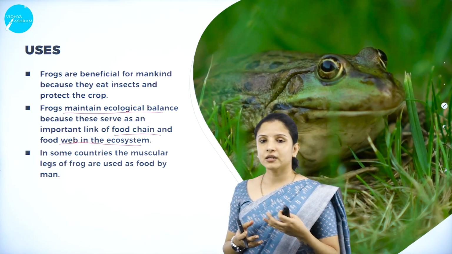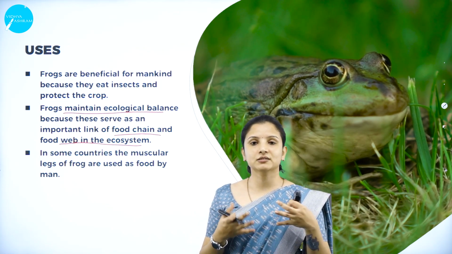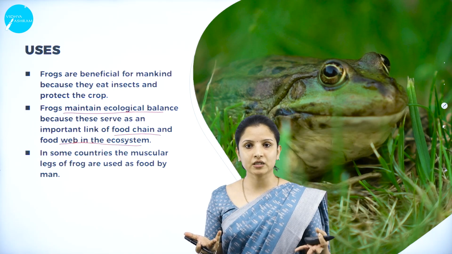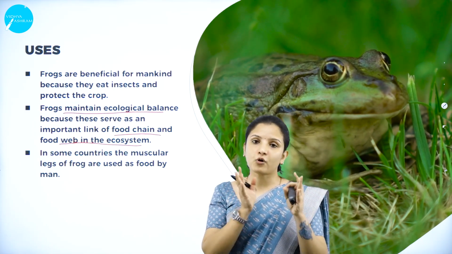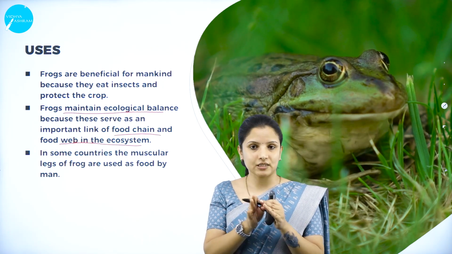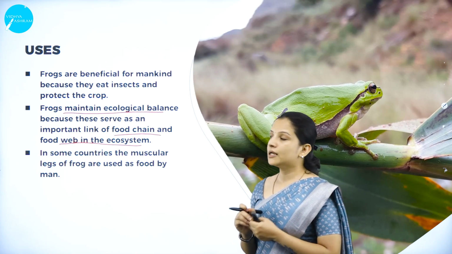So they are very, very important. Why? Imagine if the frogs were not feeding on the insects, the number of insect pests would have increased, right? That is why the frogs keep the population of the insects or the pests in the field minimal. So that is why they help in balancing the ecological system.